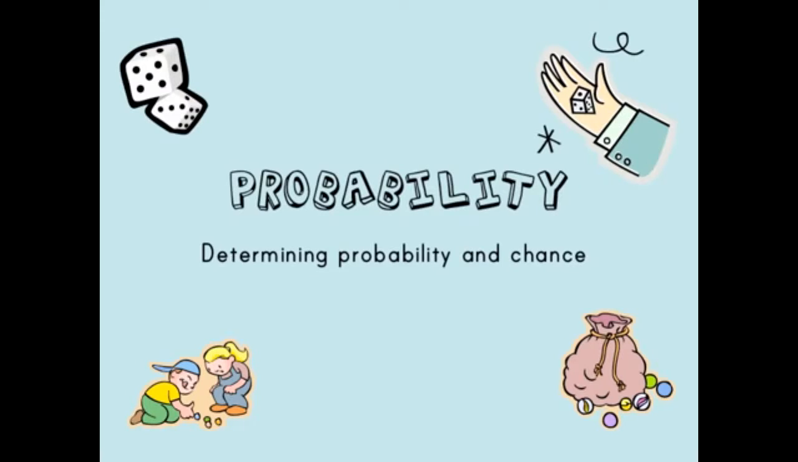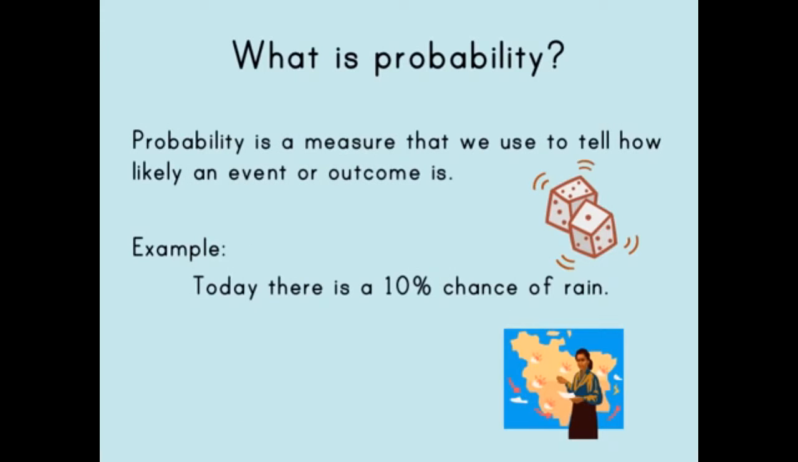Hi, today we're going to be talking about probability. Probability is a measure that we use to tell how likely an event or an outcome is. For example, if you've ever watched a weather report on TV, you might have heard the weatherman say something like, "There's a 10% chance of rain today."